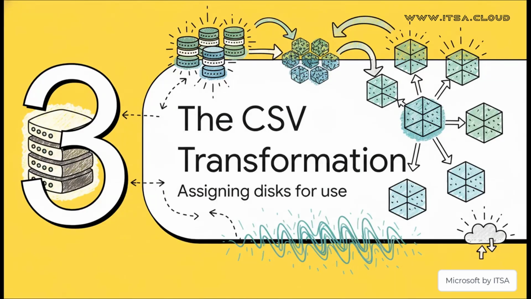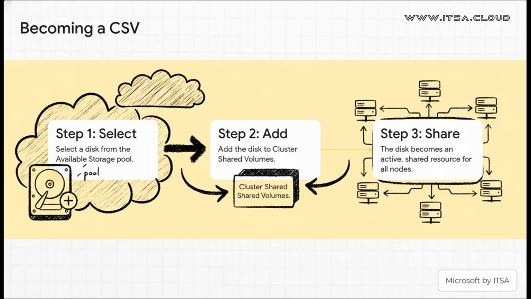Okay, and this is where the magic happens. A disk isn't going to stay on the bench forever, right? We need to get it into the game. And that process is what we call the CSV transformation. This is where we turn that raw potential into an active, powerful, shared resource. And you know what? The process itself is surprisingly simple. An admin just goes in, picks a disk from that available storage pool, and with just a few clicks, adds it to clustered shared volumes.